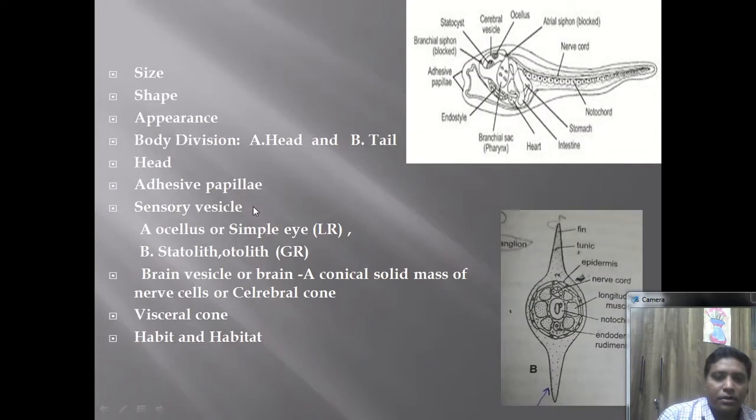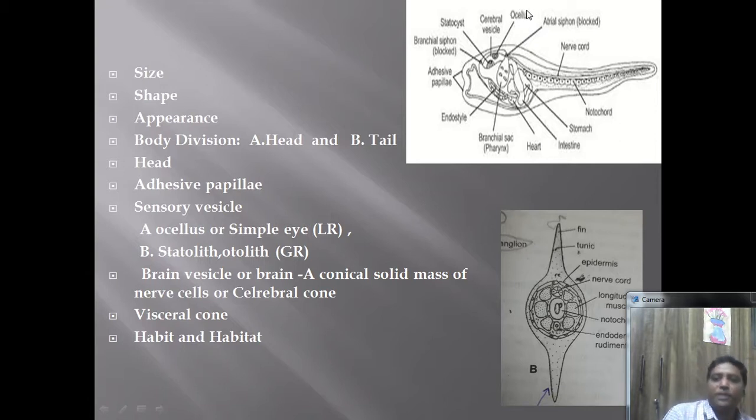Now this is about the adhesive papilla. Next to that, here the capsule-like structure or these points are seen in this picture, one point and this point. Now this upper portion, or the dorsal side, here we observed inside this capsule this egg. Now this point is called the ocellus.